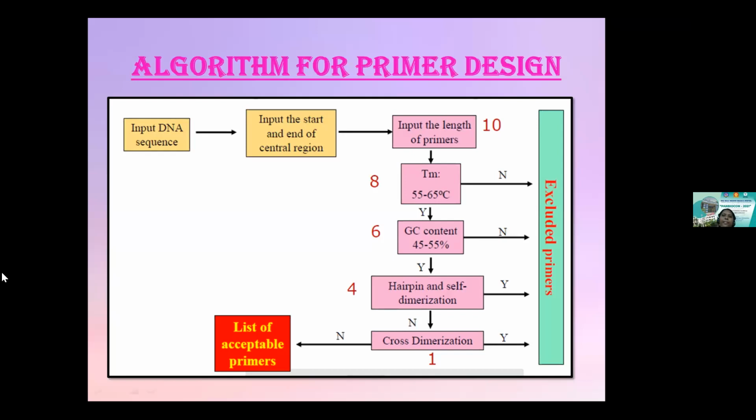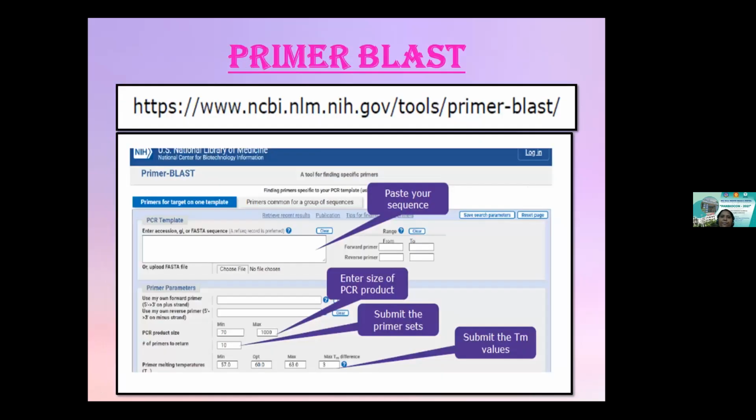Again, a melting temperature of 55 to 65 degrees Celsius is ideal for designing your primer. GC content somewhere between 45 to 50% is preferable. You should not have hairpins and self dimerization happening. There should not be any cross dimerization. And from this lot, you can take up your primers of interest.